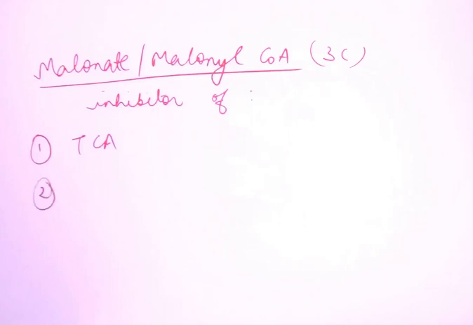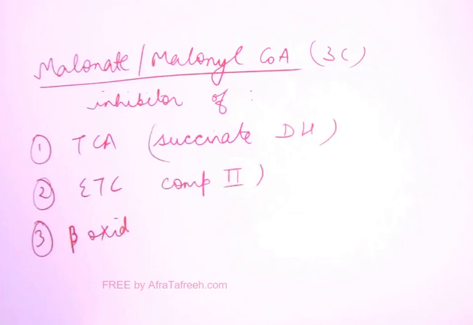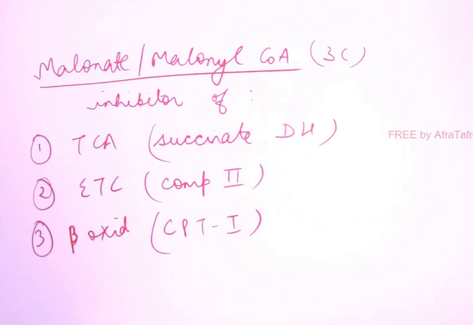Now this compound malonate or malonyl-CoA, a 3 carbon compound, is an inhibitor of 3 pathways in the body: the TCA cycle, ETC, and beta oxidation of fatty acid. Actually, it inhibits succinate dehydrogenase of the TCA cycle. It will inhibit complex 2 of ETC and it inhibits CPT1 of beta oxidation of fatty acid. What is the full form of CPT? It is carnitine palmitoyl transferase 1, right?